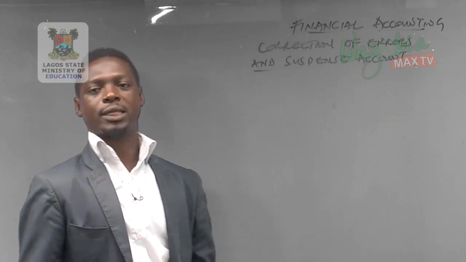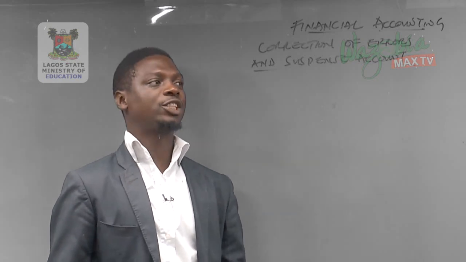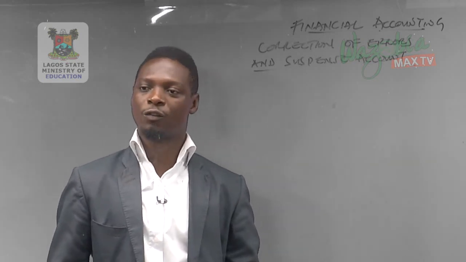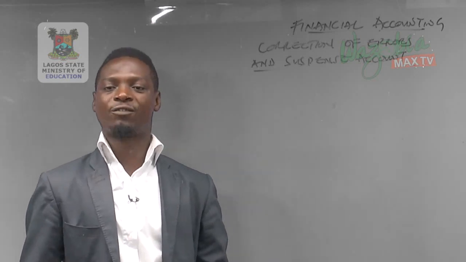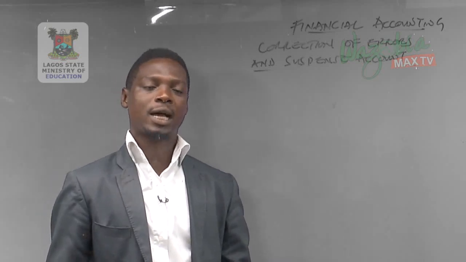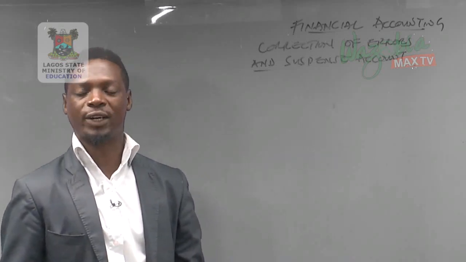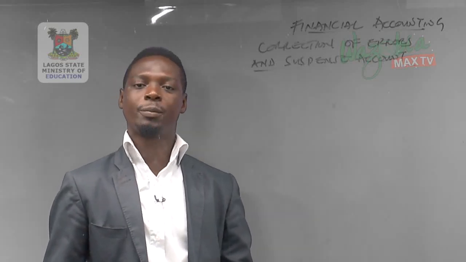Error in accounting is a genuine mistake made in the preparation of accounts. And these errors are divided into 2. We have errors affecting the trial balance and errors that do not affect the trial balance. I will start with the errors that do not affect the trial balance. That is, when these errors are made, our trial balance still remains balanced.